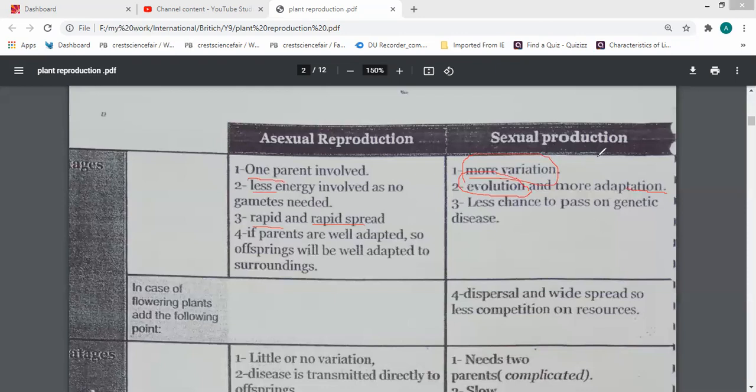In sexual reproduction, living organisms have less chance to pass on genetic disease from the parents to their offspring. So they are adapted with more evolution.